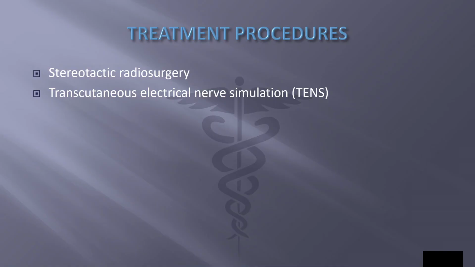Next are our treatment procedures for the nervous system. We have stereotactic radiosurgery. This is a non-surgical type of radiation therapy used to treat abnormalities and small tumors of the brain. Also called cyberknife or stereotactic radiotherapy, this treatment can deliver precisely targeted radiation in fewer high-dose treatments than traditional therapy. And then we have transcutaneous electrical nerve stimulation or TENS. A battery-powered device delivers stimulation to nerves to relieve acute and chronic pain.